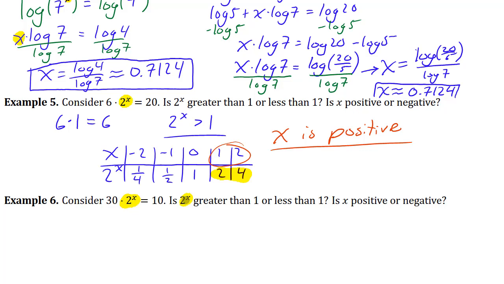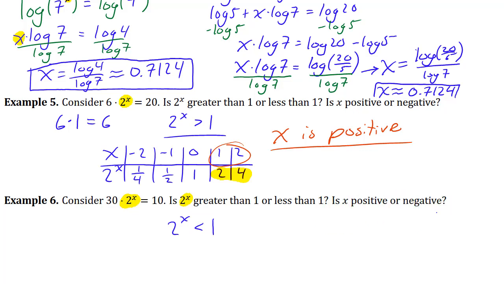So if we're getting 2 to the power x multiplied by 30 and we're getting 10, if you do 30 times a number bigger than 1, you'll get something bigger than 30. If you do 30 times 1, you'll get 30. If you get 30 times something less than 1, you'll get a result less than 30. So that means 2 to the power x is less than 1.